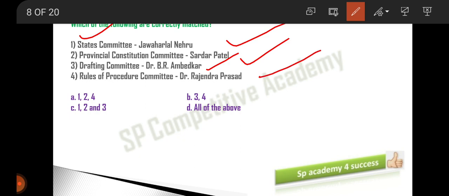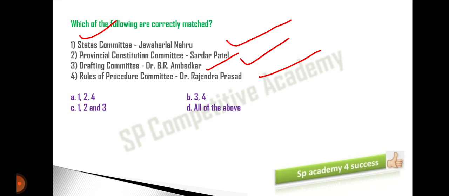In our explanatory videos, I have given you the list of all the major and minor committees, and the heads of the committees were also given. Just go back to the last video, part 8 of the making of the Indian Constitution. In that I have clearly explained what the committees are and who are the heads of each of these committees. Just have a look at that, you will have a better understanding.